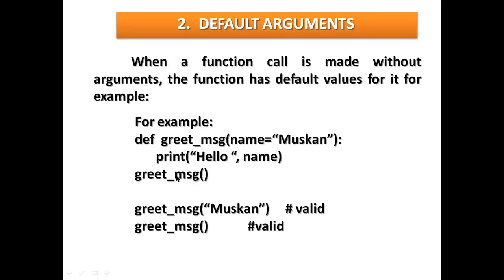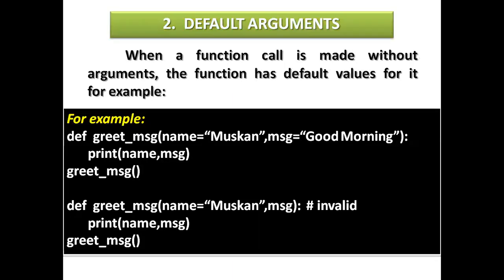This is the calling part. Whatever I assign in name will be displayed here. And for the default argument, I have given the same example here. Whatever I have assigned here, if I try to change it, it will not change.